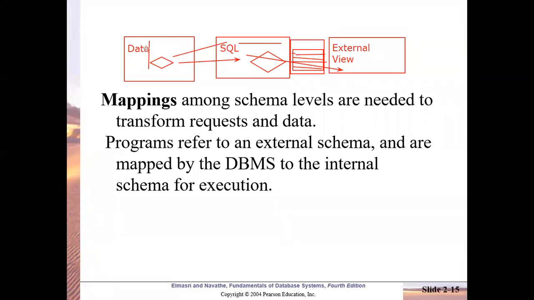But automatically, whenever an SQL command gets generated for a particular user, of the data which is randomly stored there, only the selected data will be fetched at the middle level. Then from the middle level, again the beautification occurs. That means a kind of transformation of the data presentation occurs, and it will be presented in a user-friendly or attractive manner to the external user.